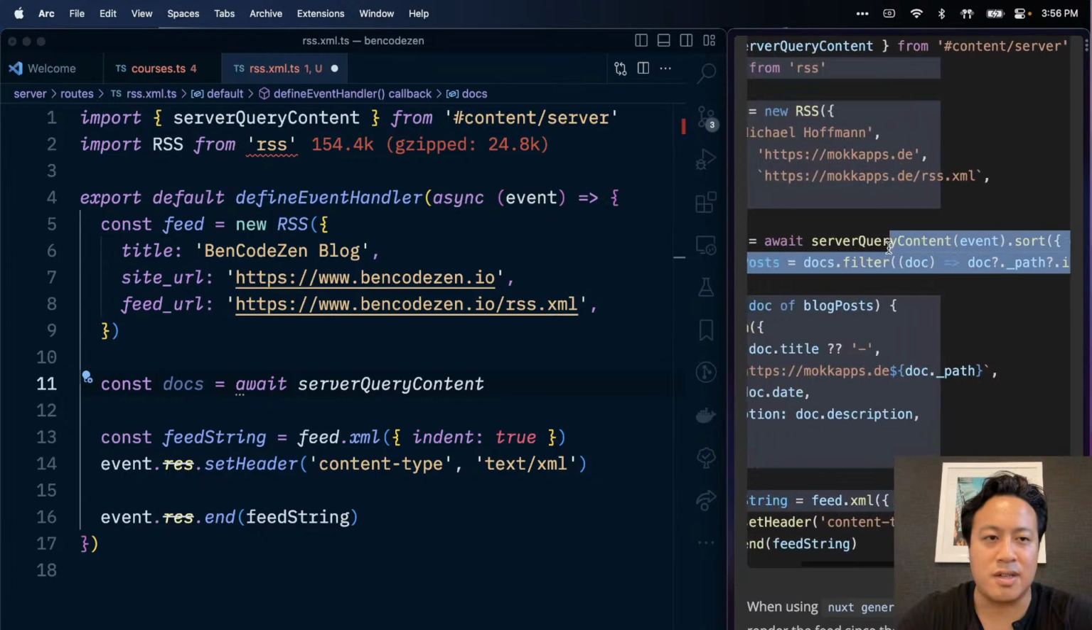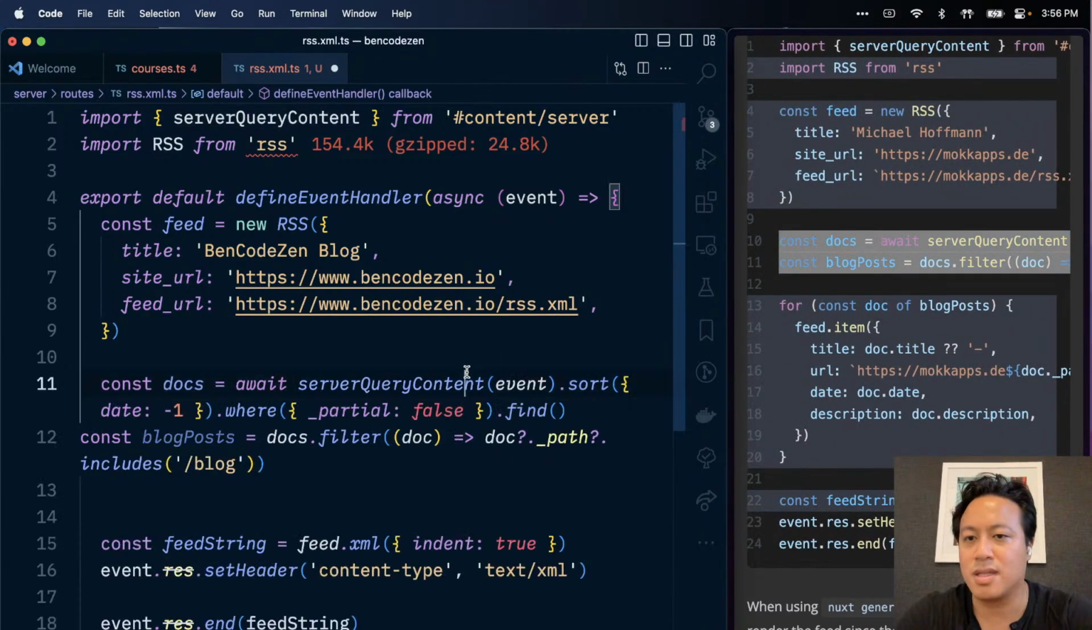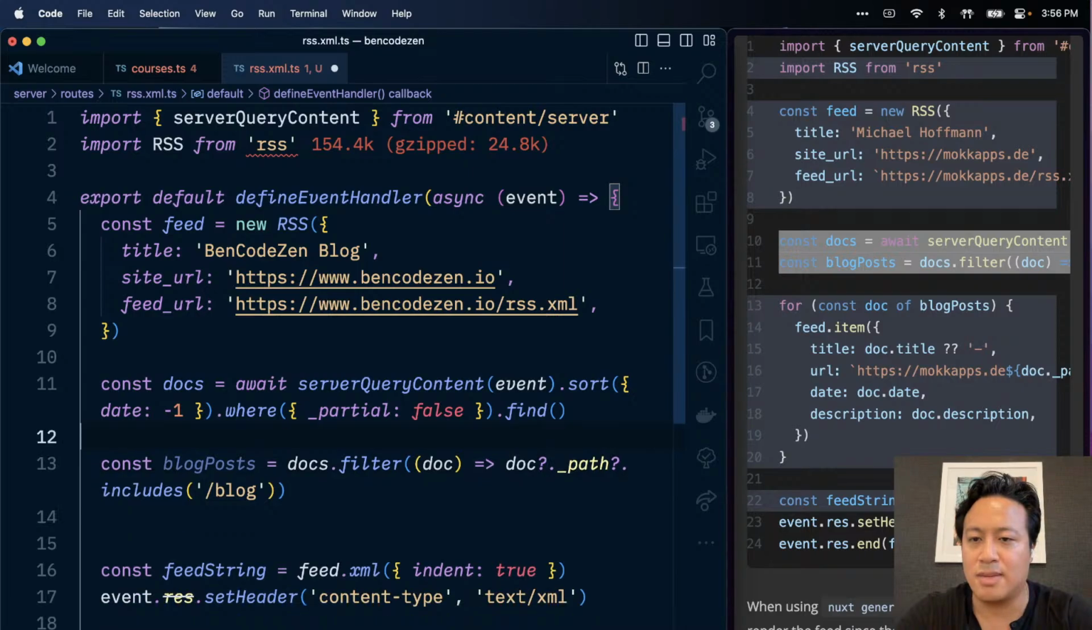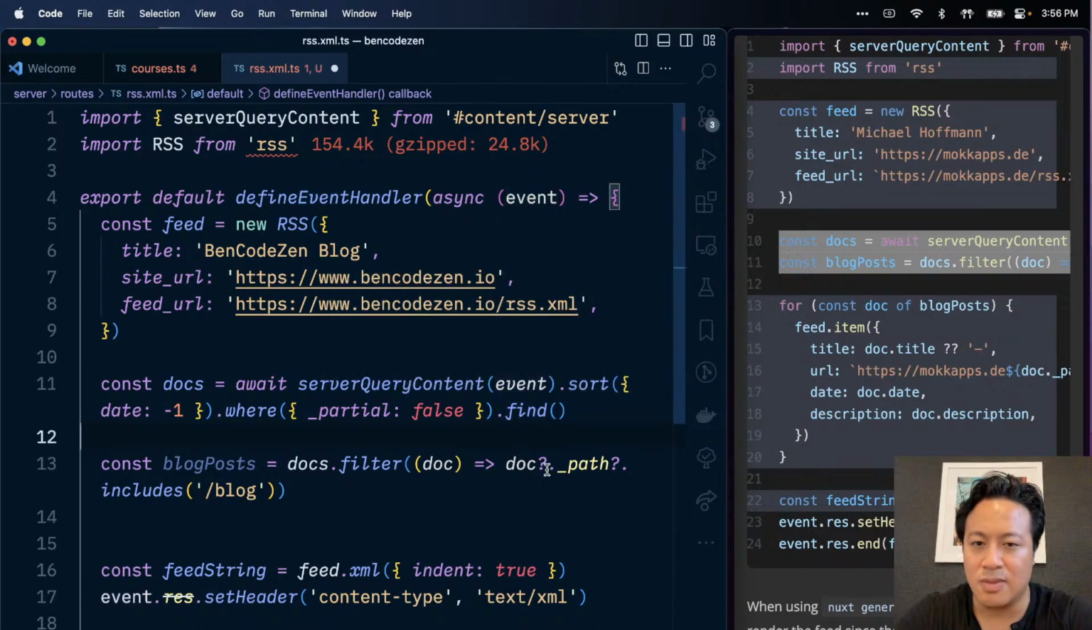I'm pretty sure I already know where this is gonna end up giving me a headache at some point. Okay, so we have this where partial false find. Okay, that's fine. I'm good with that. Blog post will then filter everything. Again, I'm curious why the event is needed though, because that's a little confusing to me. And then we have the doc.